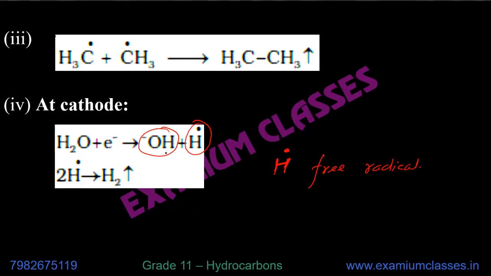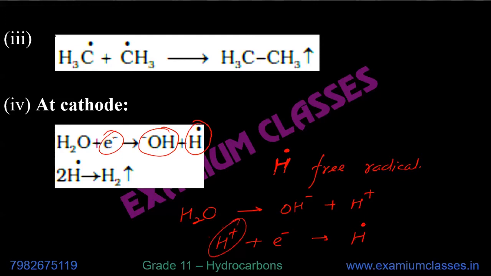So what happened here in this case, the electron actually moved to hydrogen. Normally, H2O should get converted to OH minus and H plus. Normally, this should be the reaction in ionization. But because there is one electron, this electron will combine with this H plus, and now this hydrogen will have one electron. H plus means proton, it does not have any electron. So here it did not have any electrons, but after gaining electron, it created free radical. Now these free radicals combine to form hydrogen.